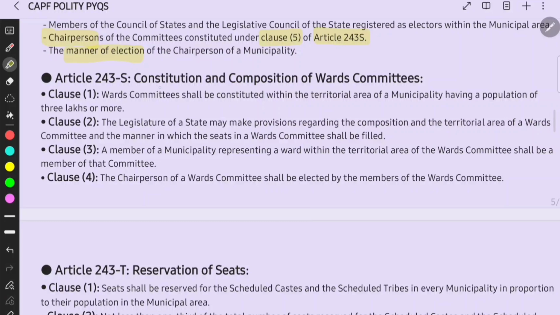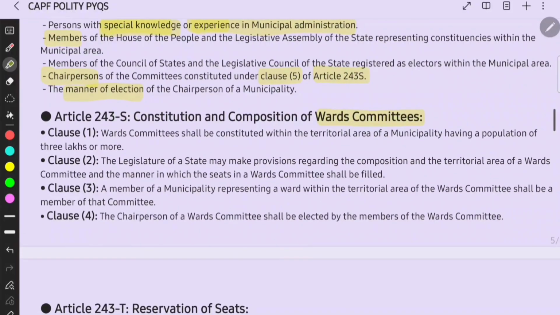Article 243S discusses the constitution and composition of wards committees. This is what is given, right? Clause 1: wards committees shall be constituted within the territorial area of a municipality having a population of 3 lakhs or more. You have to remember these terms because they may ask you that according to the constitution it is 5 lakhs; they will give that, but you have to remember that this is 3 lakhs or more.